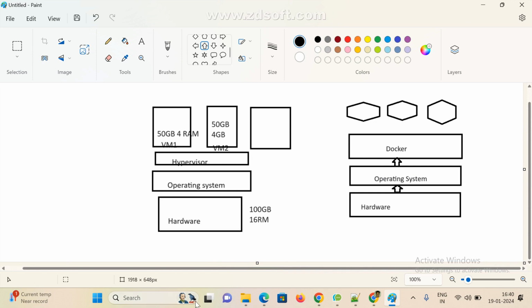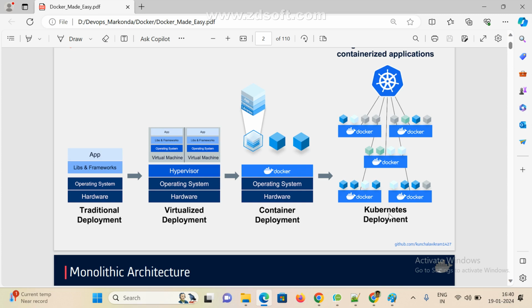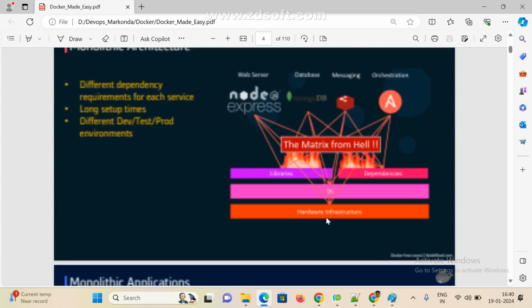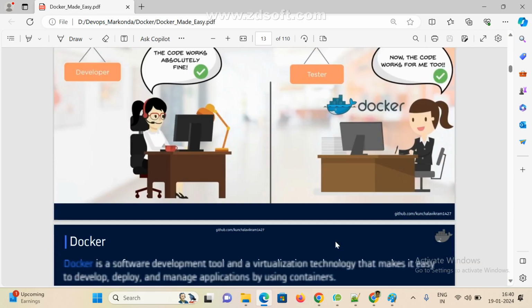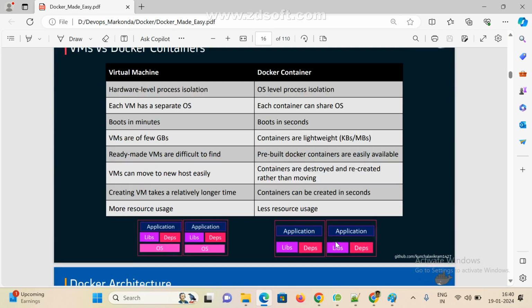ఎస్ సార్. Now in interviews also they are asking a very important question. What is the difference between a container and a virtual machine? 99% of people are asking this. Now you know some basics. You know what a virtual machine is, and we know what a container is. Now what is the major difference between VM machines and Docker containers? This is very important. In interviews most people ask this question.